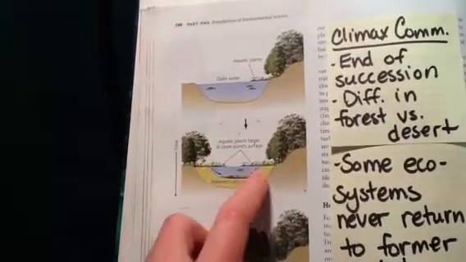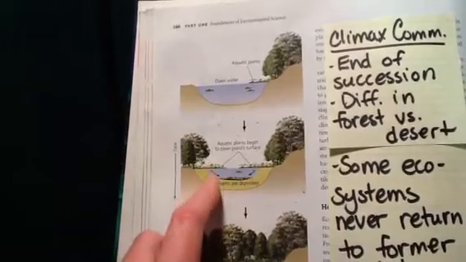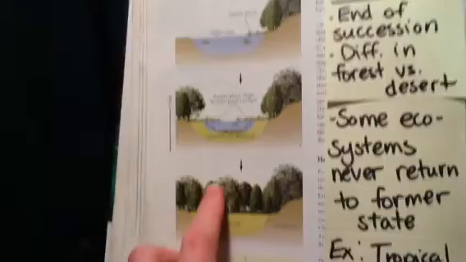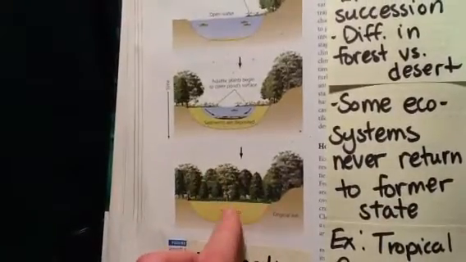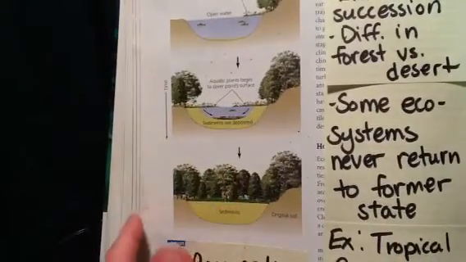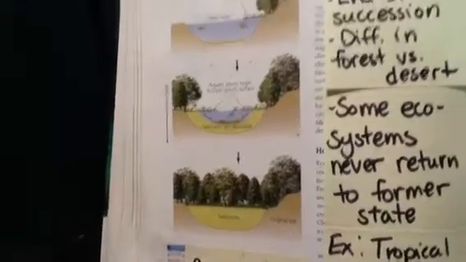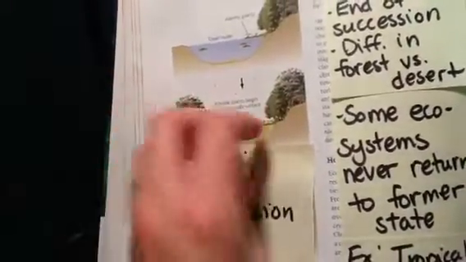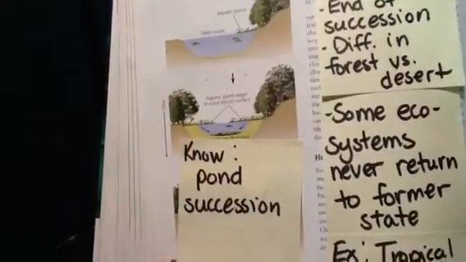Over time, more and more of these plants die, decompose, fall to the ground, and turn into sediments. Eventually that pond can fill up, and then plants can grow on it. So pond succession is a little bit different than other kinds of succession. Make sure you know the difference.